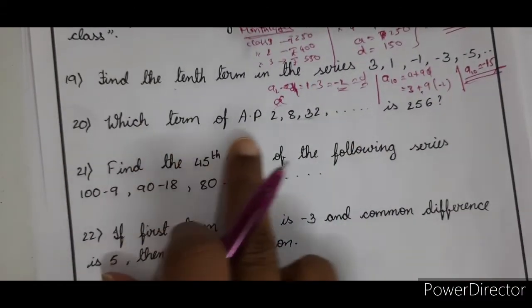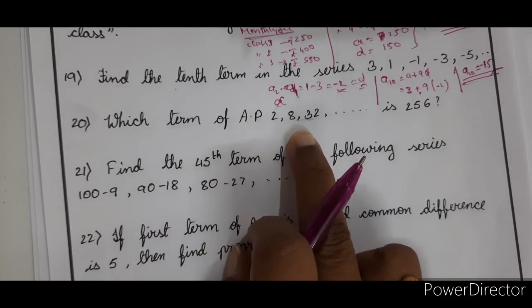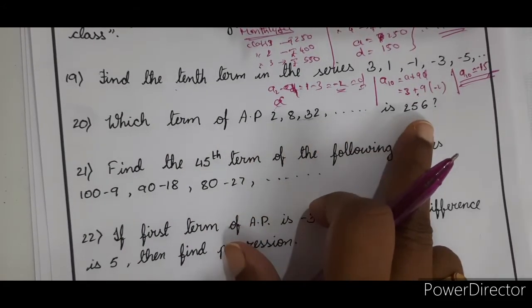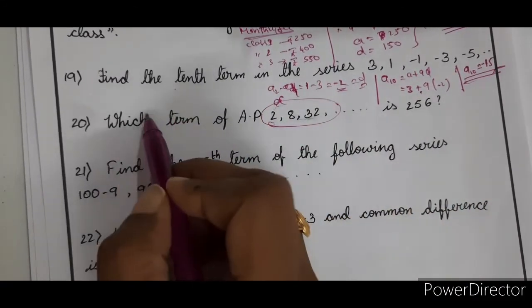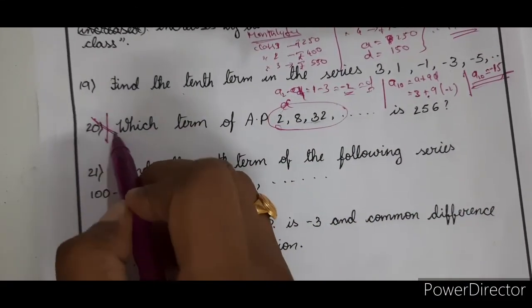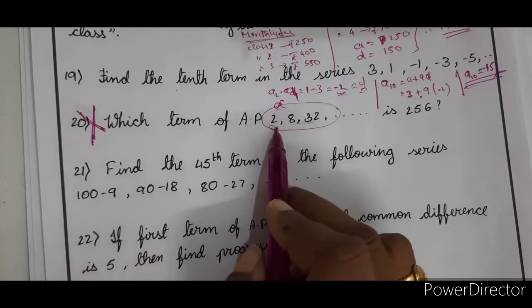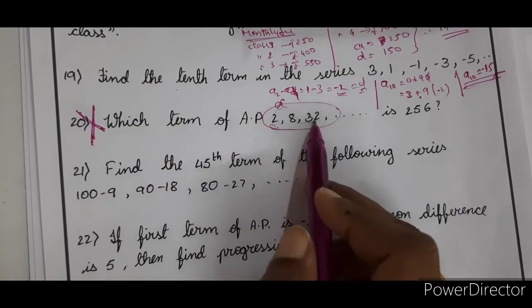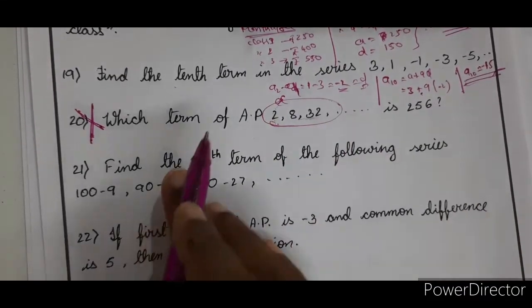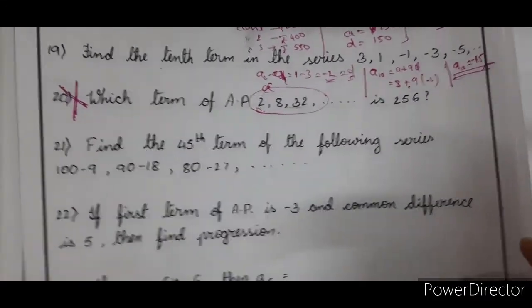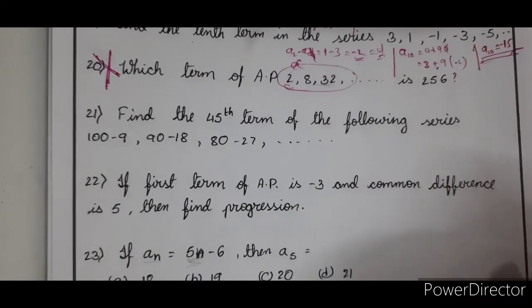Right. Now, next one. Which term of the AP 2, 8, 32 is 256? Sorry, it can't be an AP. See, there is a mistake in the problem. This is a wrong problem. This is not in AP. 8 minus 2 is 6. 32 minus 8 is something else. So it is not in AP. So, please strike off the problem. It does not belong to AP.